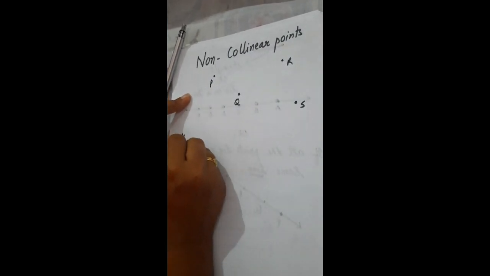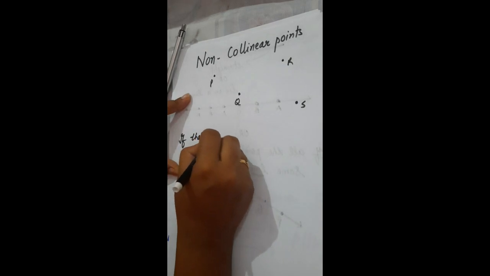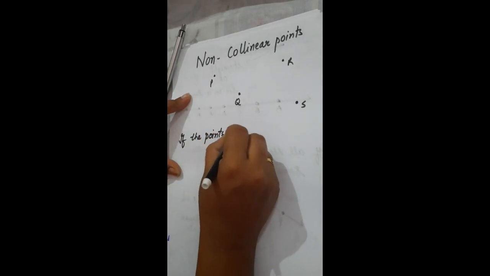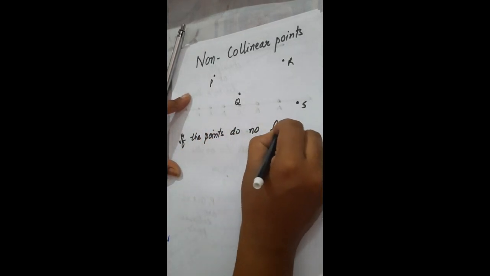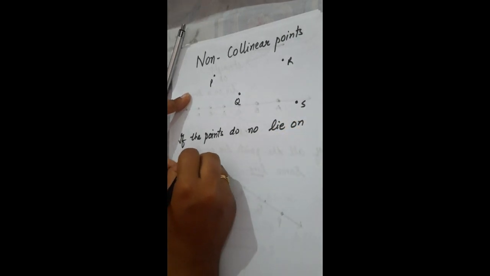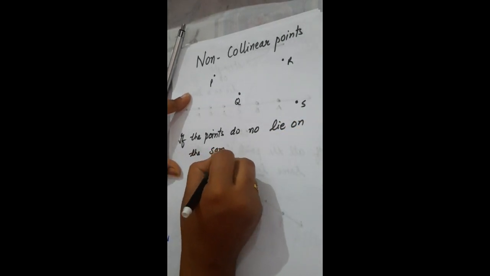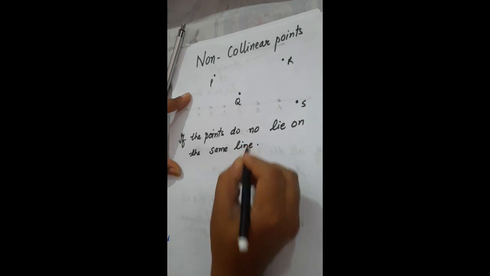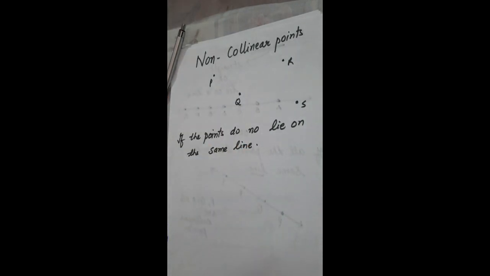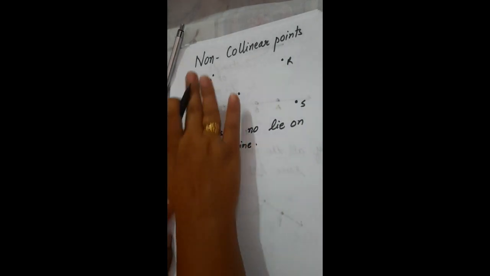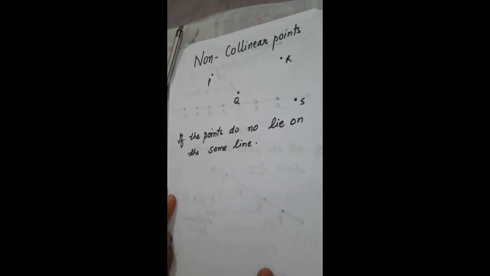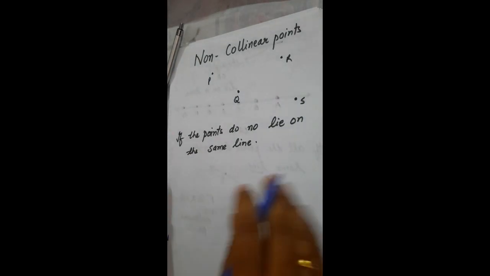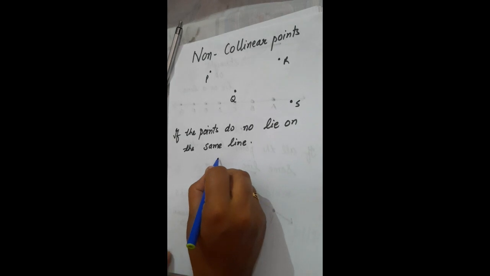So I can say that if the points do not lie on the same line, we can say that these are the non-collinear points.